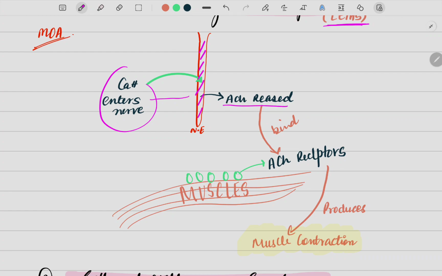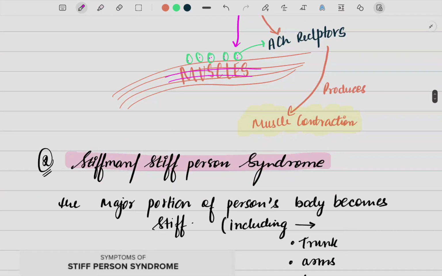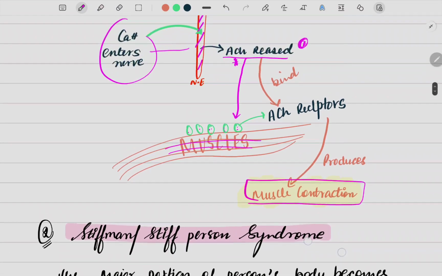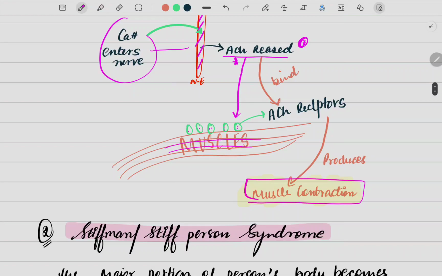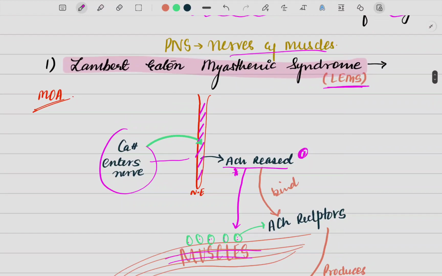As the ACH is released, keep this in mind, on the other hand, the muscles which are present in your body have the ACH receptors. The released ACH will come to these ACH receptors and bind to them. As soon as they bind to the receptors, there will be a reaction, that is muscle contraction. So as soon as the ACH binds to the ACH receptors, muscle contraction will be seen. This is what happens in a normal person.